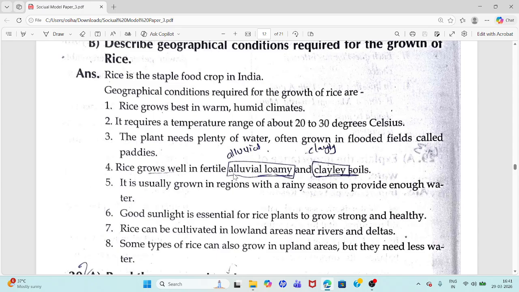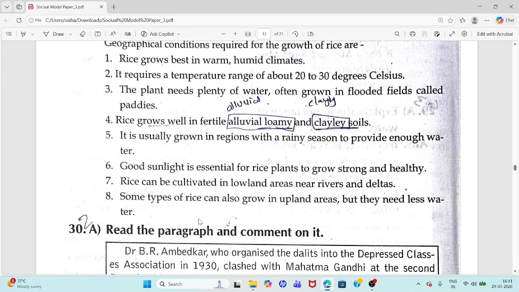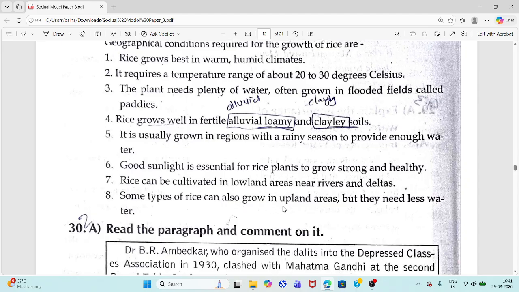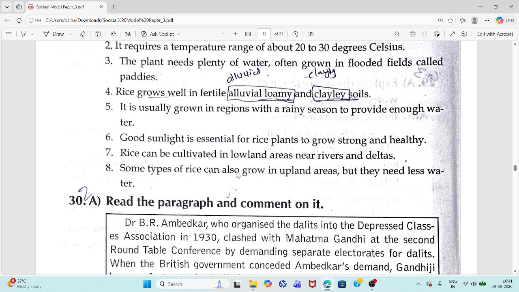Rice grows well in fertile alluvial, loamy and clayey soils. It is usually grown in regions with a rainy season, which provides enough water. Good sunlight is essential for rice plants to grow strong and healthy. Rice can be cultivated in lowland areas near rivers and deltas. Some types of rice can also grow in upland areas, but they need less water.